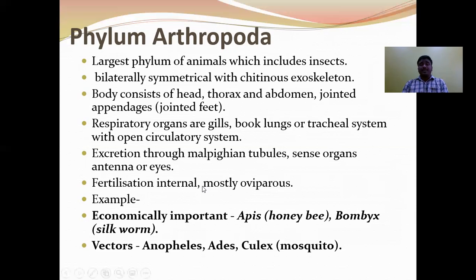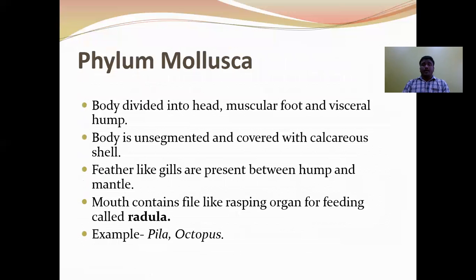Next, fertilization is internal, mostly oviparous. Example: the economically important insects are Apis indica, the common name honeybee, and Bombyx mori, silkworm. Vectors: Anopheles, Aedes, and Culex. These are mosquitoes.